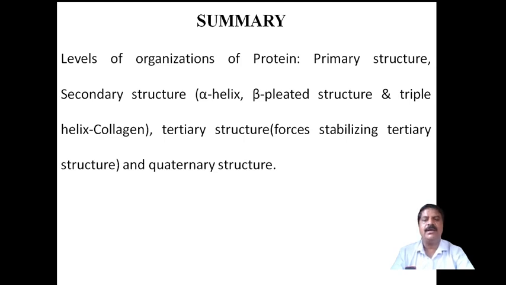Out of the 4 subunits, 2 belong to the alpha chains and another 2 are beta chains. The alpha chains have 141 amino acid residues, whereas the beta chains have 146 amino acid residues. These are the structures, and this completes this session.